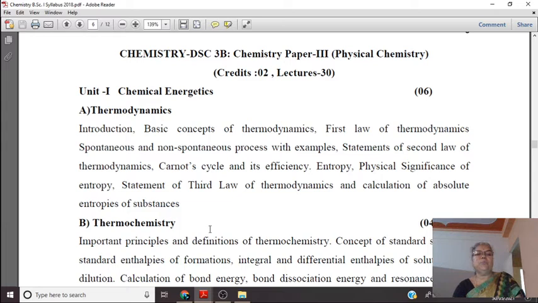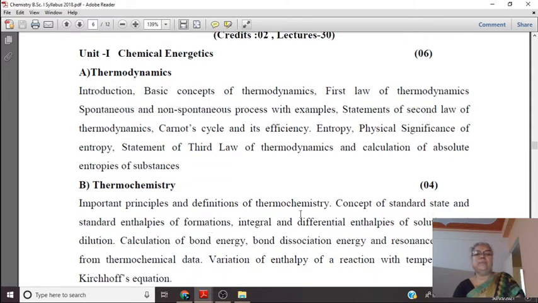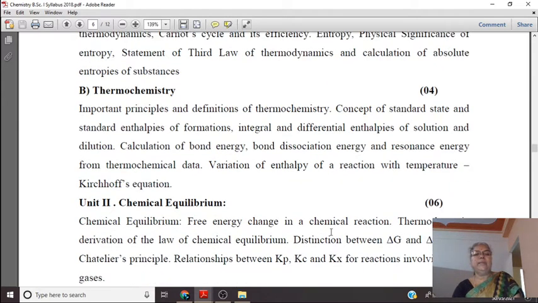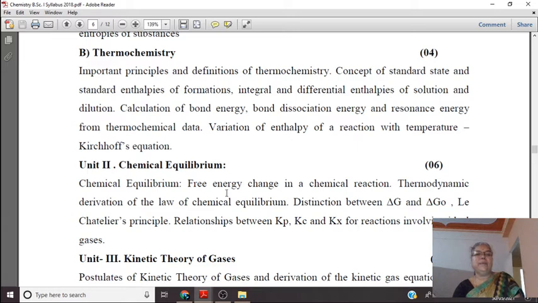And in case of thermochemistry, you have studied the basic principles of thermochemistry, then concept of standard state and standard enthalpies of formation, integral and differential enthalpies of solution and dilution, calculation of bond energy, bond dissociation energy and resonance energy from the thermochemical data and variation of enthalpy of a reaction with temperature, that is the Kirchhoff's equation.